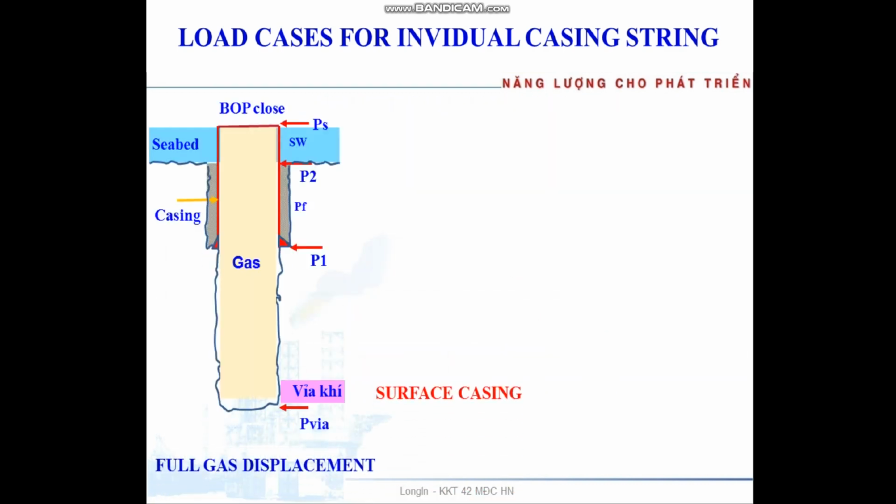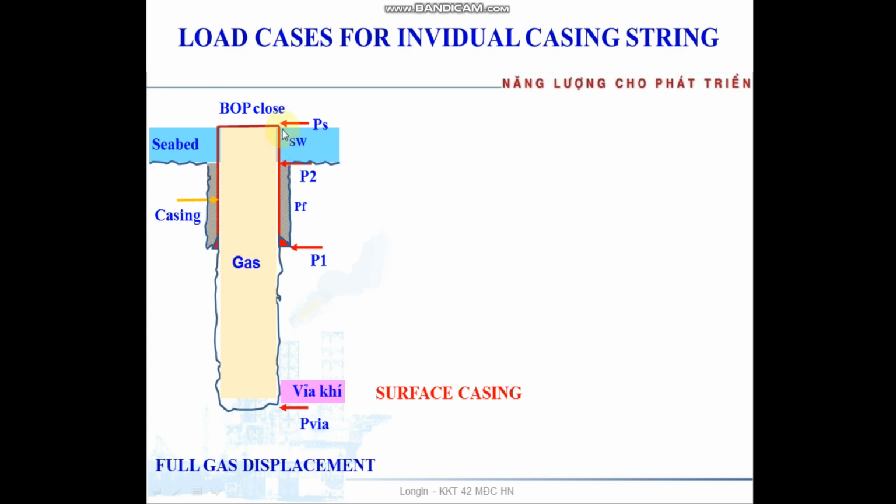Here, one by one. Full gas displacement means that on the well we drill the last section with a gas reservoir at the bottom, and when the gas is displaced into the well, we close the BOP. So inside the well we have gas and pore pressure.